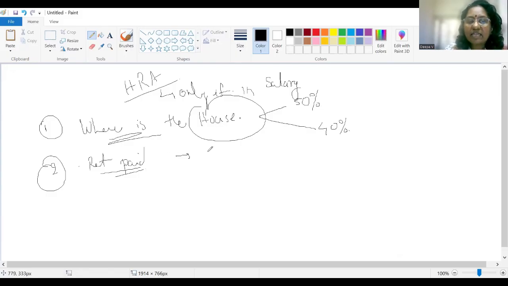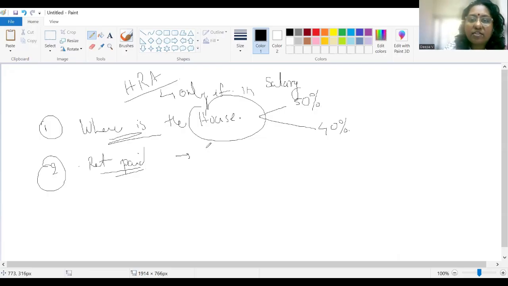Now, when we say the rent paid in your examination, there may be a question that he is not employed for the first 6 months of the year. The next 6 months of the year, he has got some employment and he's working. So in that case, when you are considering rent, you will be considering the rent only and only for 6 months. Only the rent after entering into the employment, whatever rent he is paying, that you will be considering. So before employment, whatever rent he has paid, that is to be ignored. Okay, that cannot be considered in calculating this exemption or deduction of your HRA.